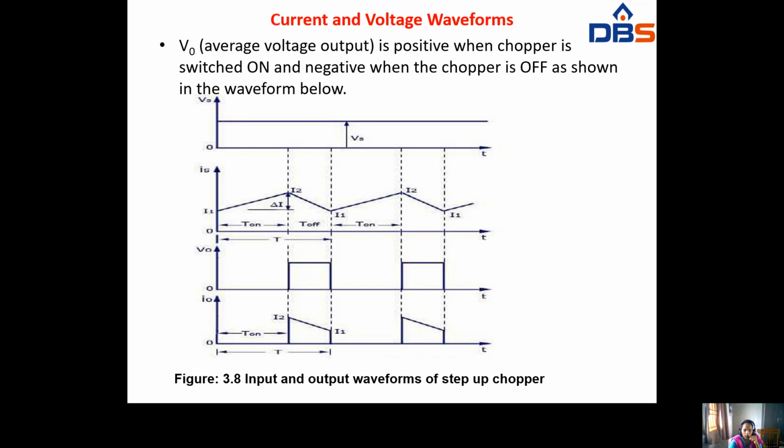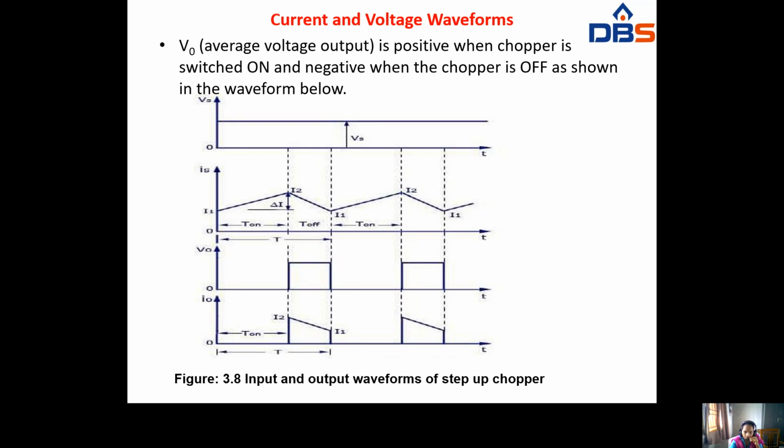So current and voltage waveforms for step up chopper. So V naught is the average voltage of our output. Average voltage is positive when chopper is switched on and negative when the chopper is off. So this shows the waveform. Here Vs supply voltage will be given. So supply voltage will be DC. That's why it's drawn as a single line.